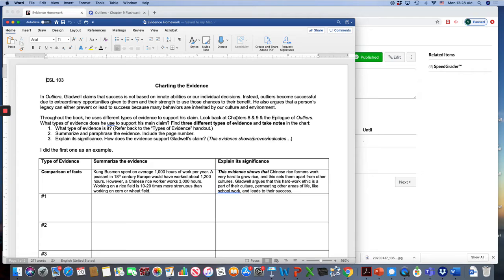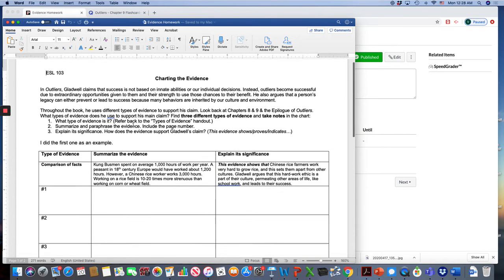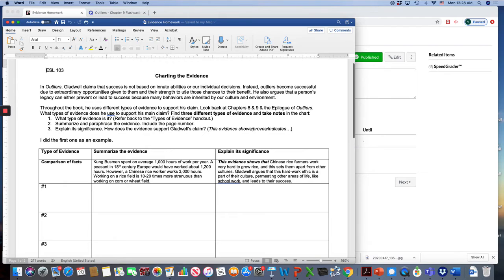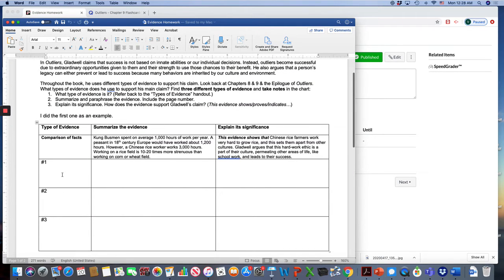You're going to look back at chapters 8, 9, and the epilogue of Outliers. What types of evidence does he use to support his main claim? So the main claim is up here. So what evidence does he use to support that? Find 3 different types of evidence. So they shouldn't be the same type. It shouldn't be research, research, research. You want to have different types, okay?